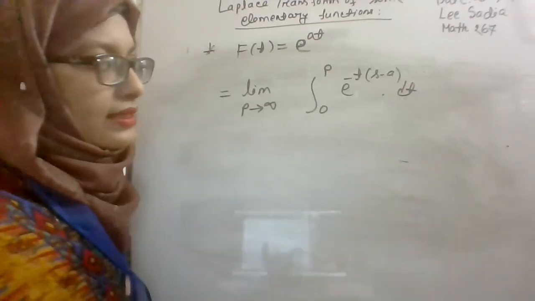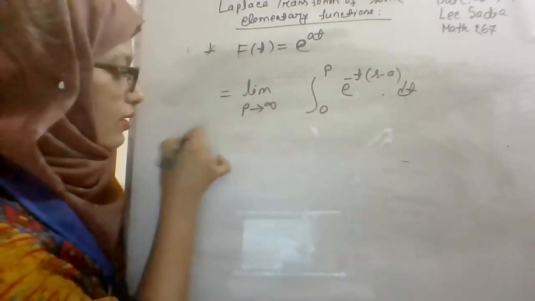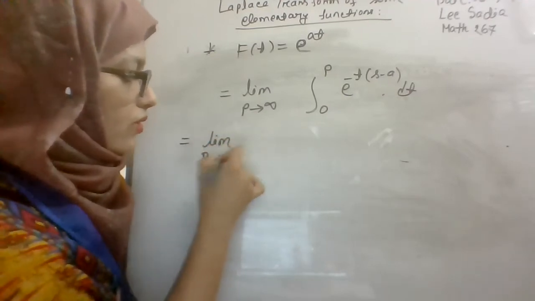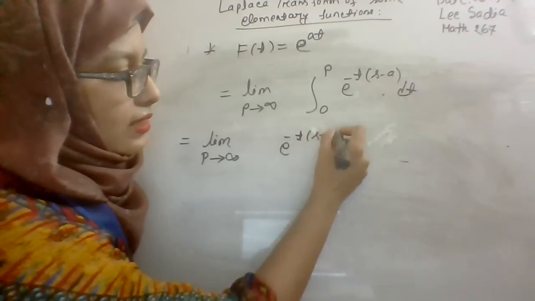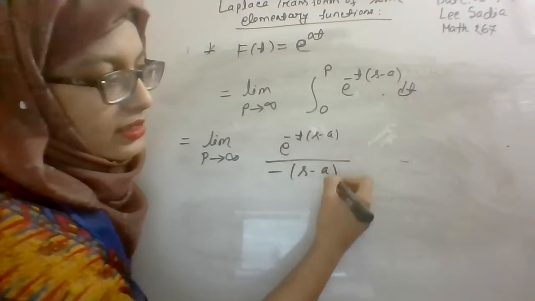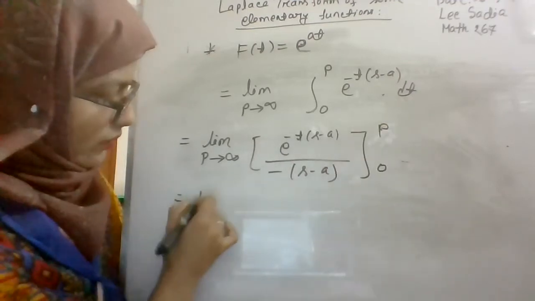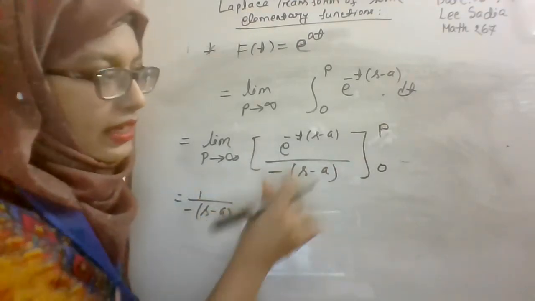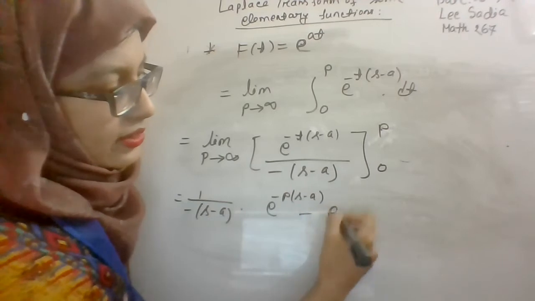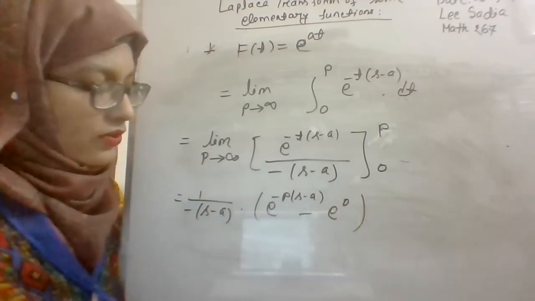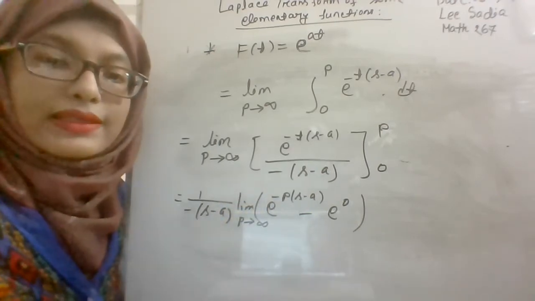So now complete this integration at first, and after completing this integration, we will use this limit. So limit p tends to infinity. Here, what is the integration of this? E to the power minus t into s minus a, divided by minus s minus a, right? Use the upper and lower limit, that is 0 to p. So from here it will be 1 by minus s minus a, and from this part use the upper limit, it will be e to the power minus p into s minus a, minus e to the power 0, right? So here limit p tends to infinity. So we have completed the integration.